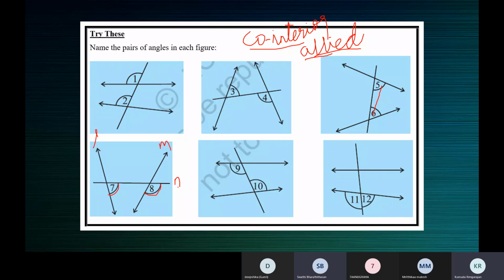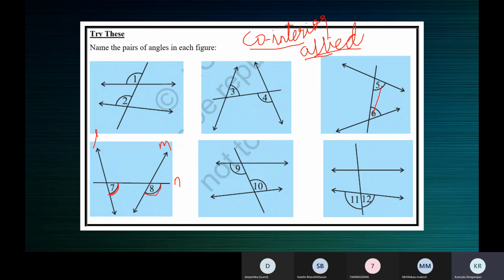Yes, ma'am. I said that angle 7 is lying below angle 8, ma'am. No, that's not okay. Both the angles are below. Okay, you're saying how come again, Swati? Ma'am, I said angle 7 is lying below angle 8. Okay. Yes, ma'am.